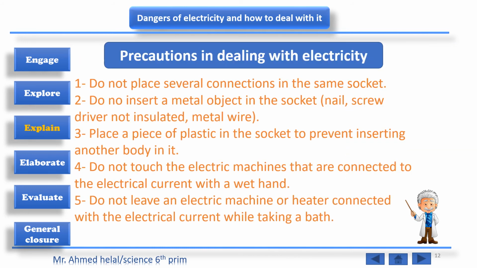And now all of us know that electric current is so dangerous. So how to deal with it? We have some precautions in dealing with electricity. Don't place several connections in the same socket. Don't insert a metal object in the socket, like a nail, a screwdriver that is not insulated, or a metal wire. Place a piece of plastic in the socket to prevent inserting another object in it.